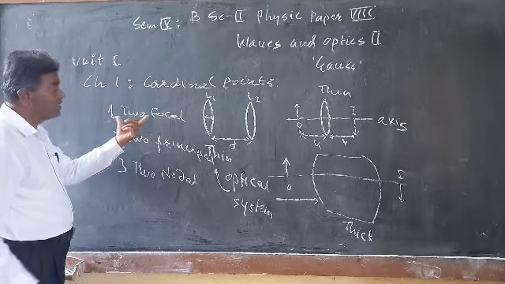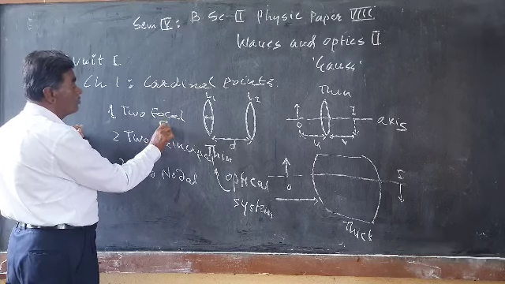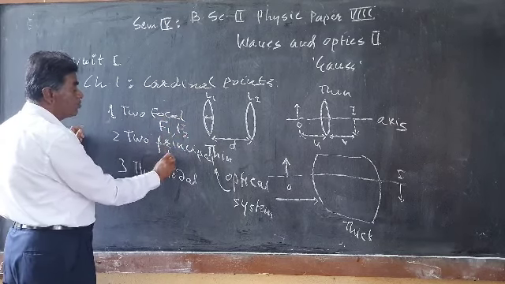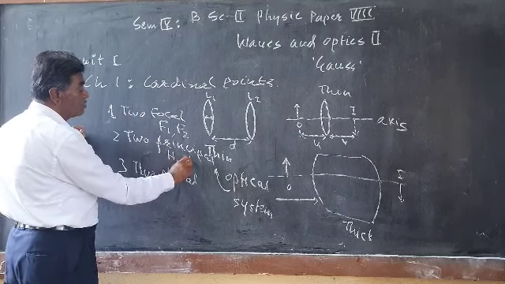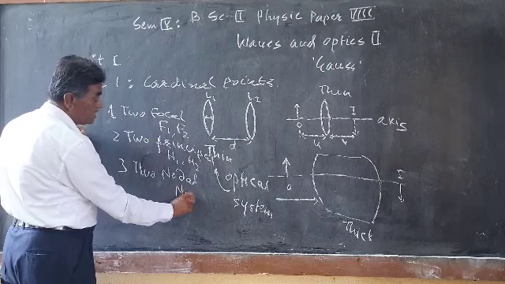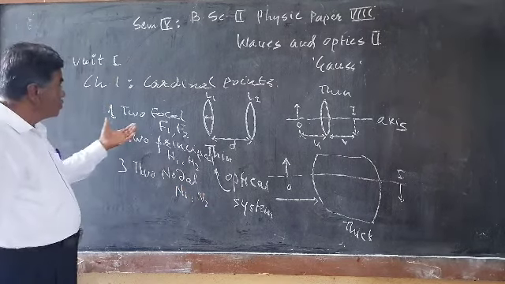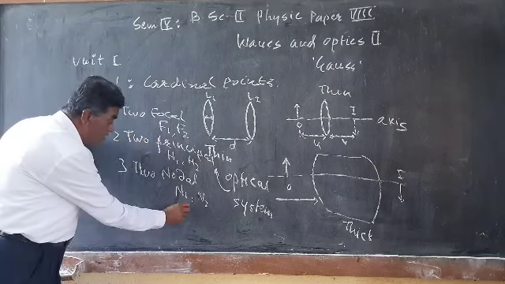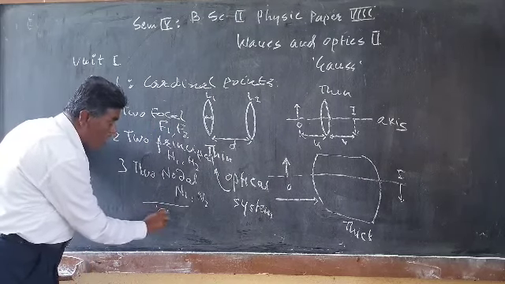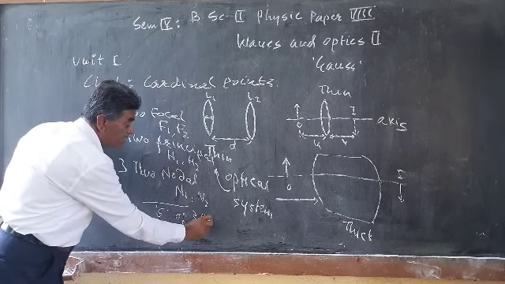The 2 focal points we can designate as F1, F2. The principal points are H1, H2, and the 2 nodal points are represented as N1, N2. So in all, 2, 2, 2, you are getting 6 cardinal points, or 3 pairs of the cardinal points.